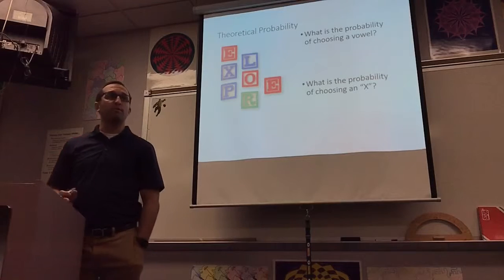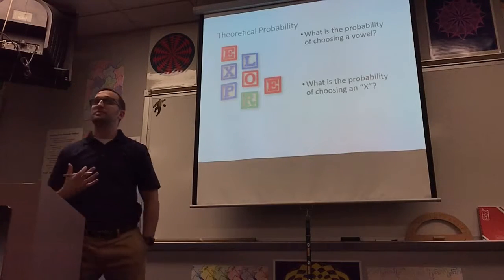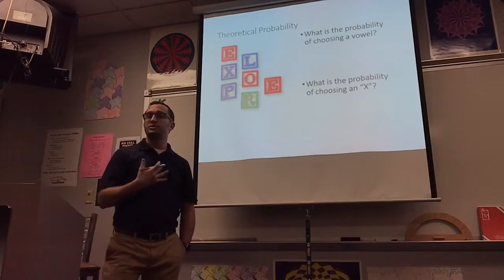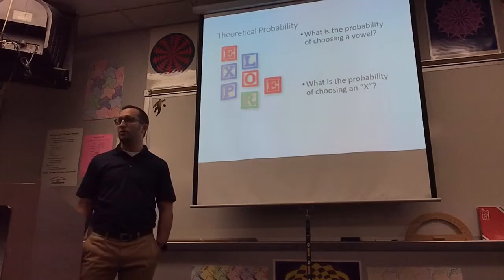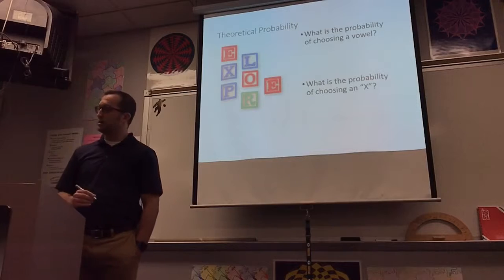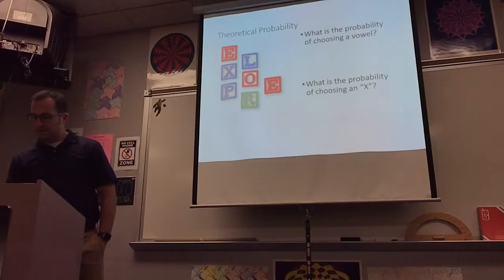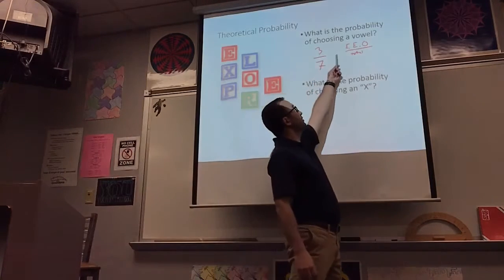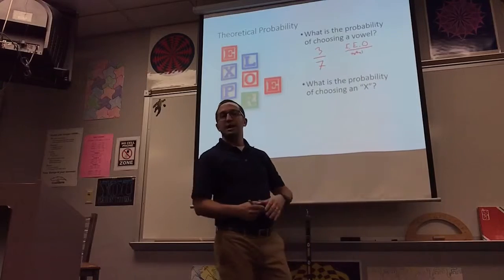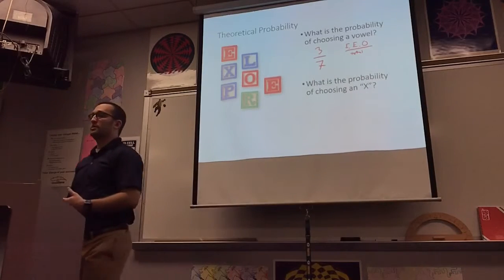Now, we know what probability is because you watched those probability videos. So you know, in general, what probability is. What is the probability of choosing a vowel on this? Saeed. 3 out of 7. Why 3 out of 7? Because there's 3 vowels and there's 7 blocks in total. Good. E, and O over the total number of blocks. There's 3 vowels out of the 7 total. And probability is that straightforward.